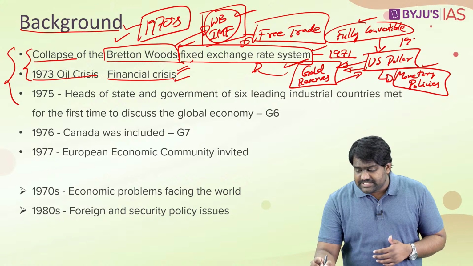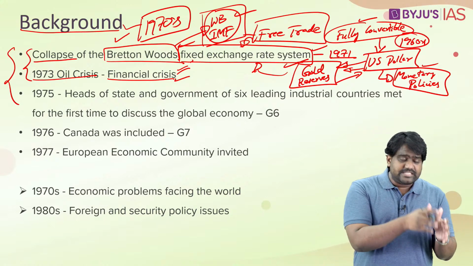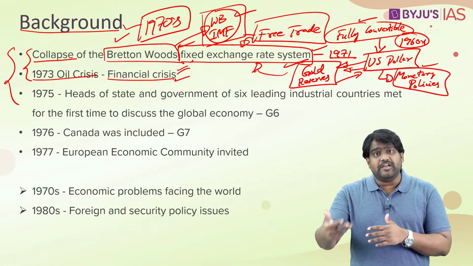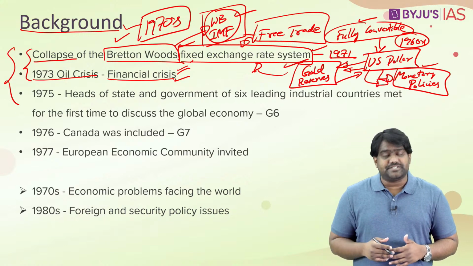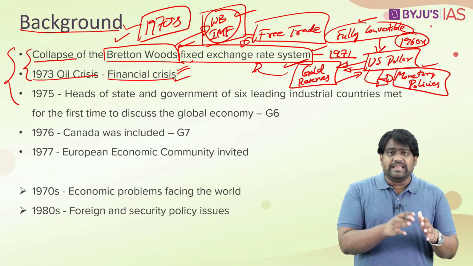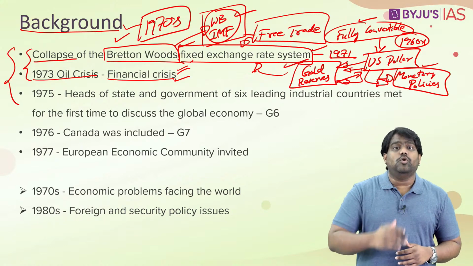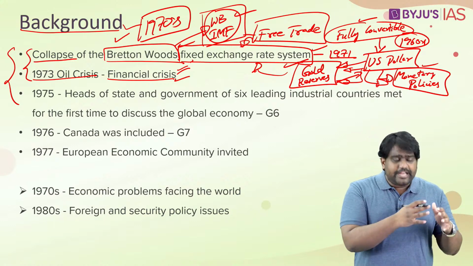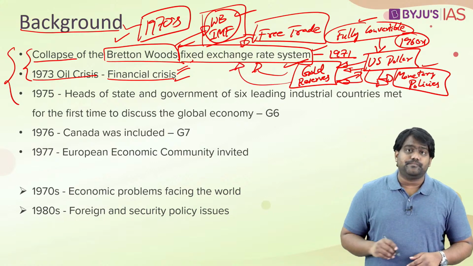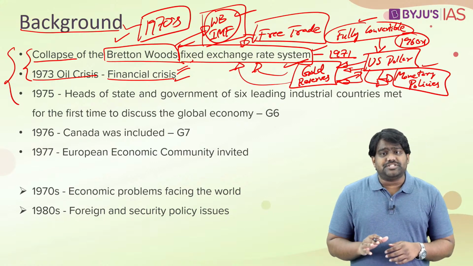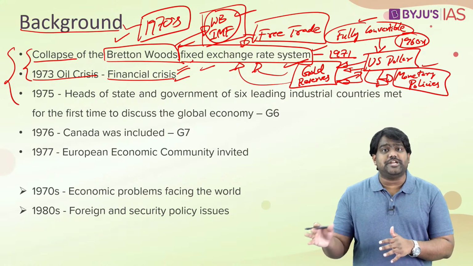See, in the late 1960s, inflation started to shoot up in the United States. This excess inflation in the US started spilling over into the other economies as well because of the fixed exchange rate system, because their monetary policies were inherently interlinked. And eventually, the US was running out of gold reserves. In the 1970s, its gold reserves started declining, thereby affecting the exchange rate system. So due to all these complexities, the other economies decided to quit the Bretton Woods fixed exchange rate system.